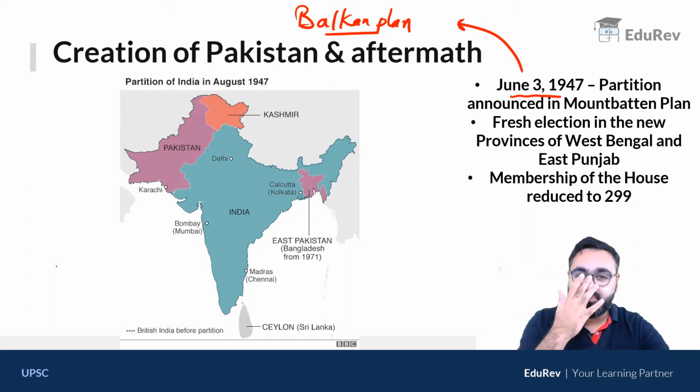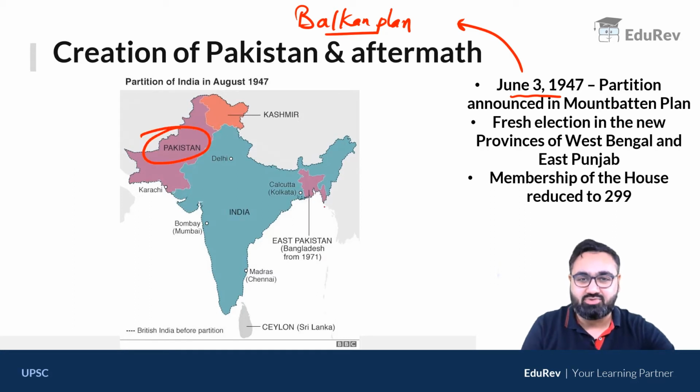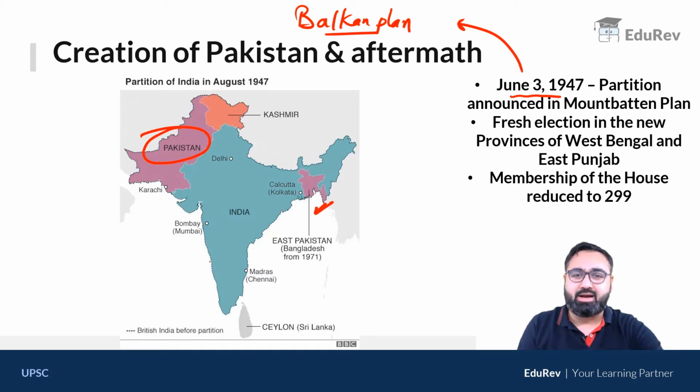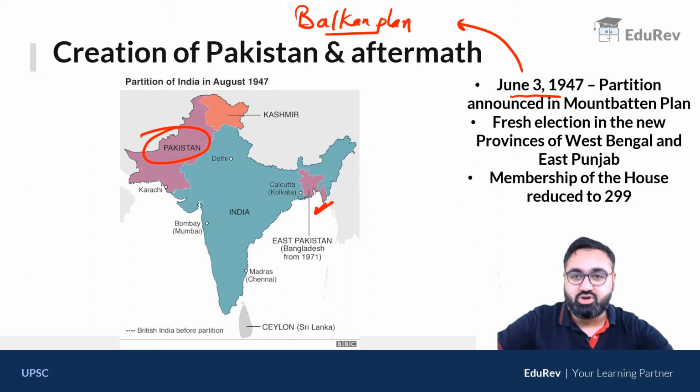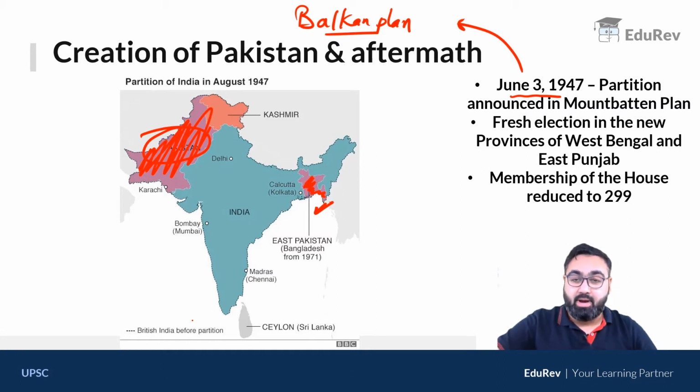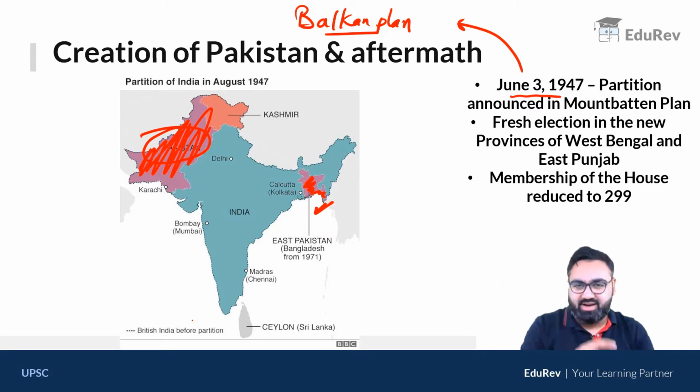As you know, there were two Pakistans that were created. This was West Pakistan, this was East Pakistan, which is today's Bangladesh. Now, अब जब पाकिस्तान बन गया, so it is very obvious that the members of India's Constituent Assembly, जो यहाँ से आएंगे इस area से, obviously they don't have to be in the assembly. So the members of our Constituent Assembly who came from the area of East Pakistan or West Pakistan, they have no business being here. So अब यहाँ पे क्या हुआ?